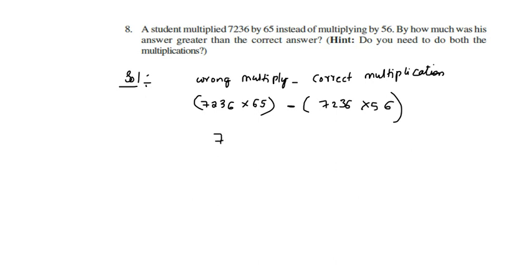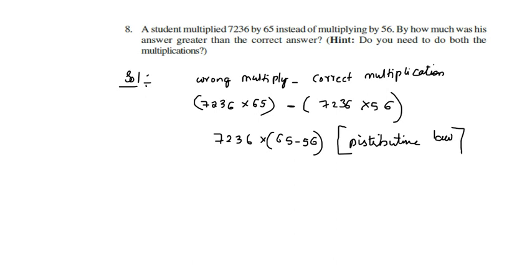Now 7236 is multiplied with 65 minus 56. This is the distributive law, I am writing it here. So we are using the distributive law. Right? Now 7236 multiplied with 65 minus 56, nothing but 9. Now what is the answer here?